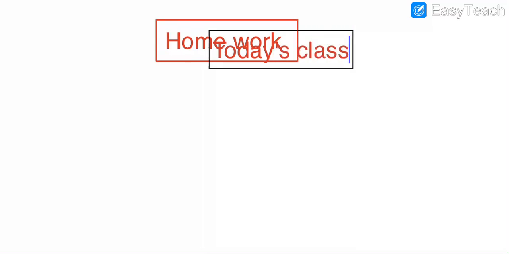Today's homework is today's class work, 3 examples.